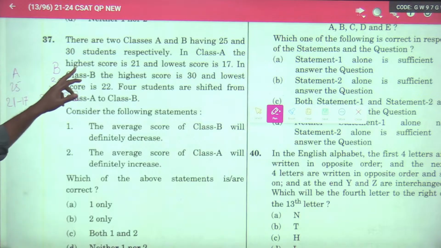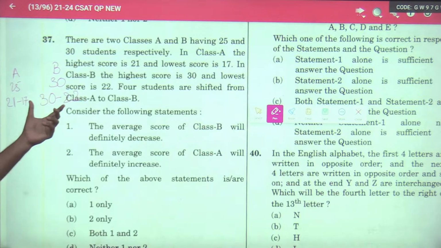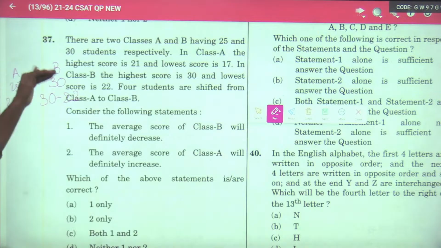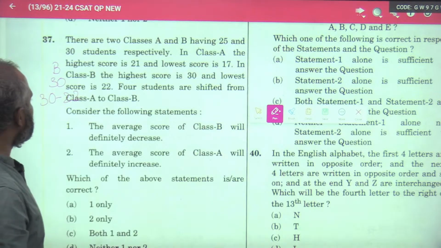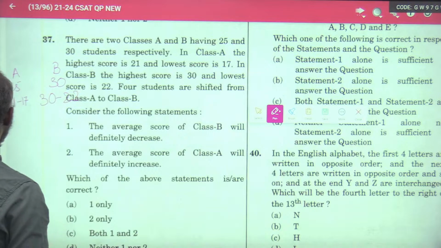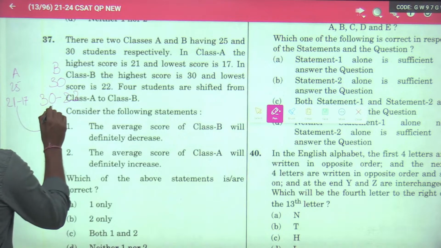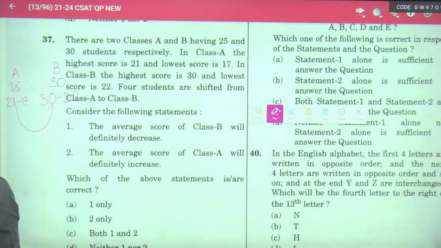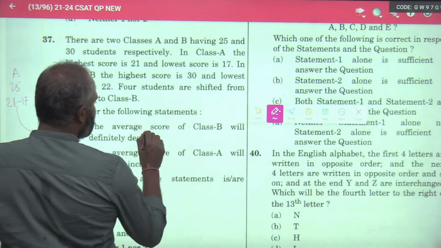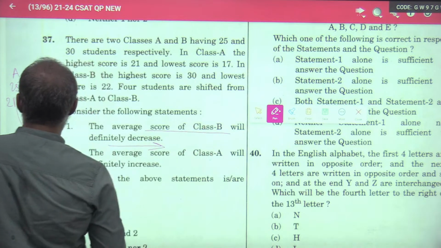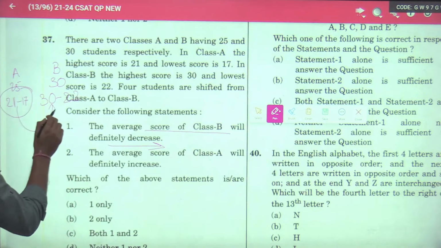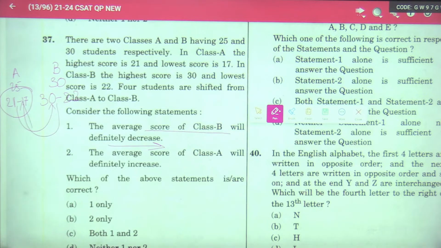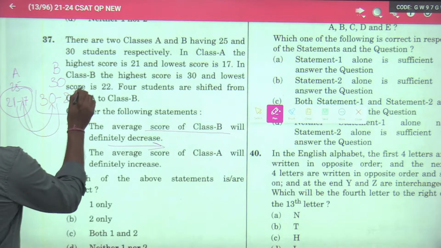Just at this question itself you can understand that the level of class B is much higher than class A. 4 students are shifted from class A to class B. Consider the following statement: the average score of class B will definitely decrease. All the class A students are lesser than the average, or lesser than the level of B students.